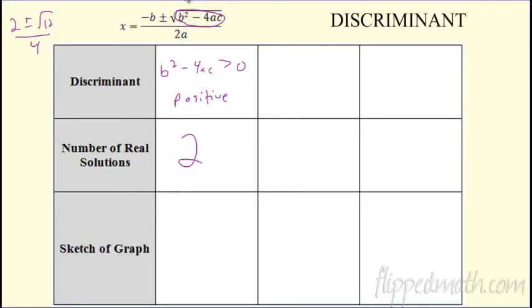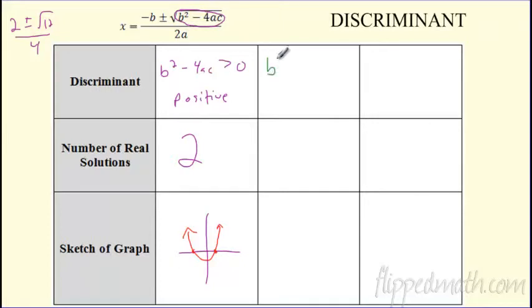And what is that graph going to look like? Well, if I graph it, I don't know if it opens up or down, that depends on the original, but it's going to look something like this because it crosses 2 times. So when your discriminant, or the area underneath the square root, is positive, you're going to get 2 solutions.